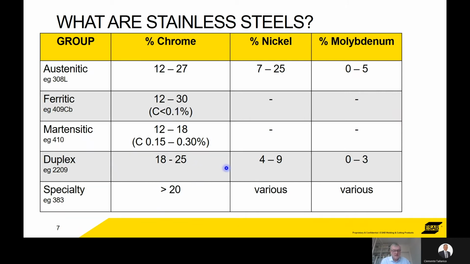Duplexers, as we say, have got 50-50 austenite ferrite, but they generally can contain chrome, nickel, and molybdenum. And these specialty alloys, so we're talking super austenitics, that's the higher end of the alloy scale, so greater than 20% chrome, some can have 31, 32% nickel, for example. And we'll describe each of those in turn now.